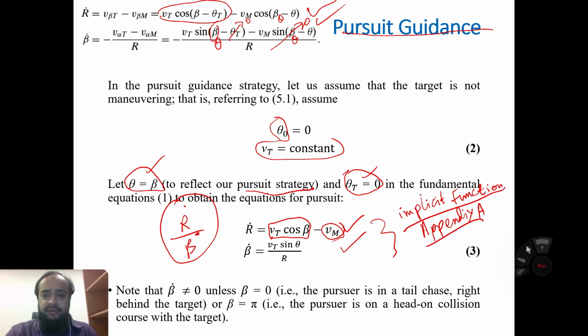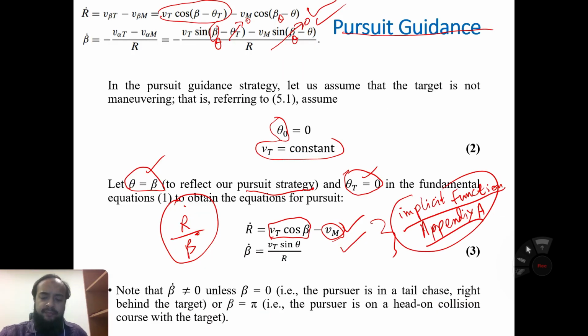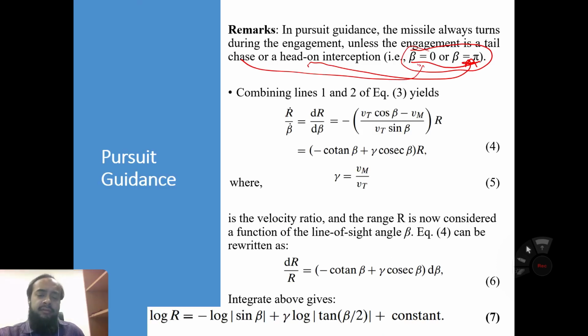We are not interested in this function. Just follow the procedure: we combine these equations by taking r dot and dividing by beta dot. R dot means derivative dr, beta dot means d beta, the derivative of beta. So we just combine these equations.